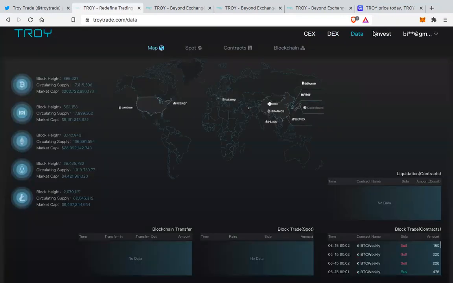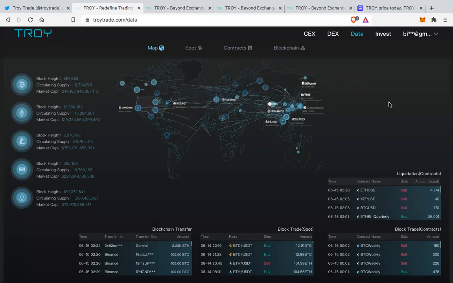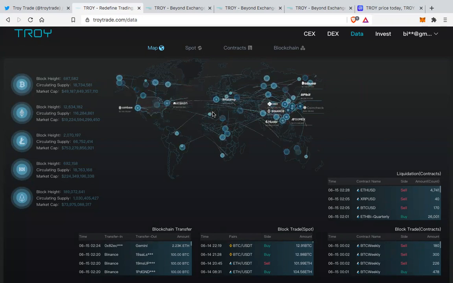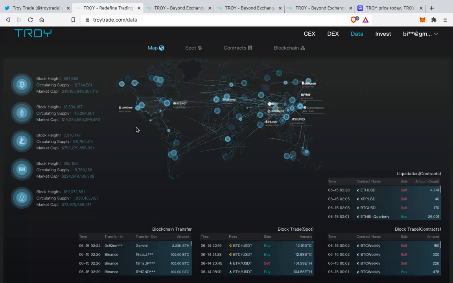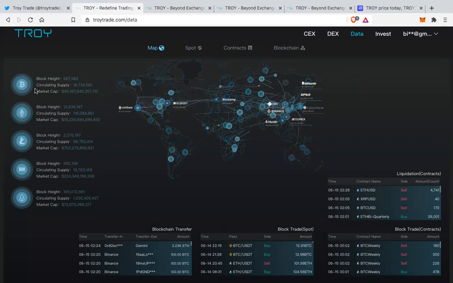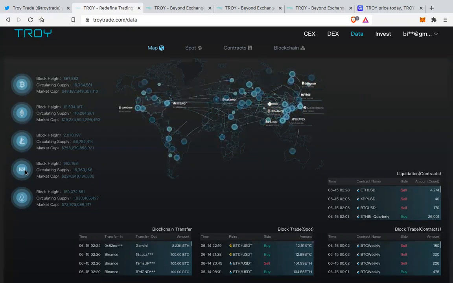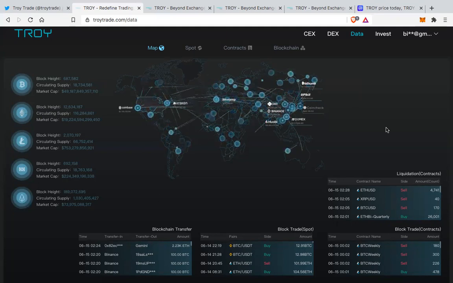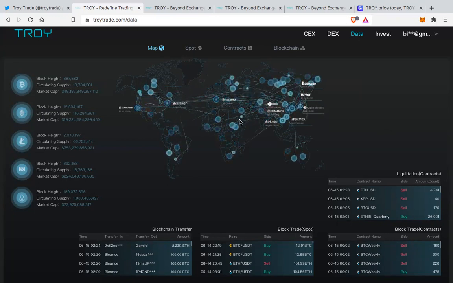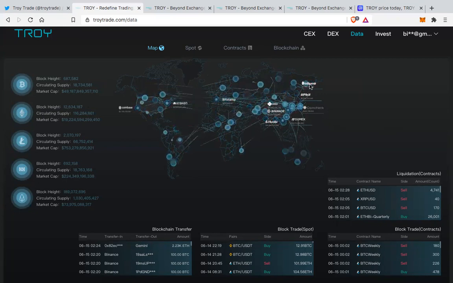This is again what I found very interesting, the data analytics that we initially read about. They have made an entire interface where we can see data of every asset, of course, whatever they are providing on their exchange. Here we can see Bitcoin, Ethereum, Litecoin, Bitcoin Cash, and EOS. So these are five, but I still think this is not yet active. But what they are trying to do is give as much data as possible.